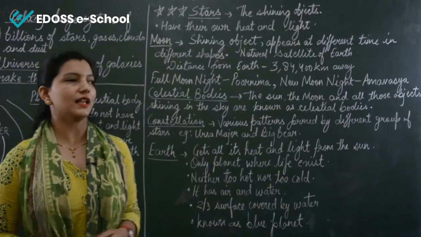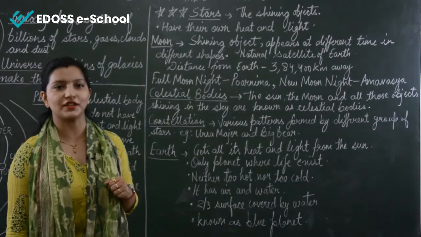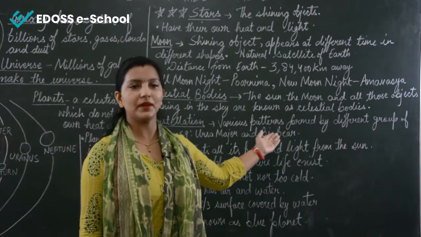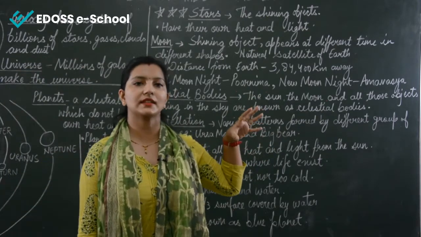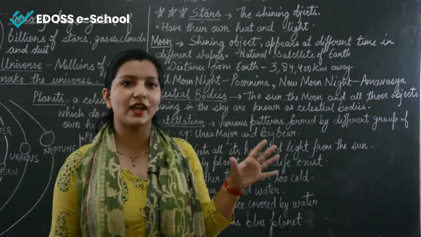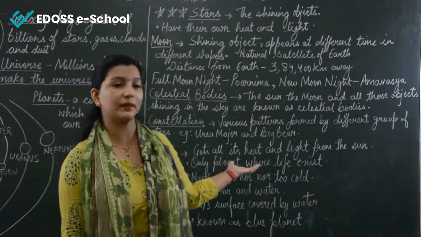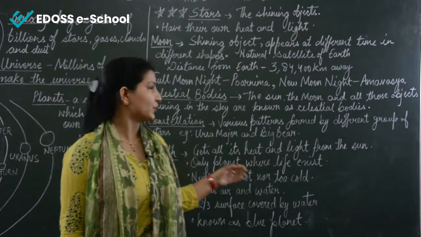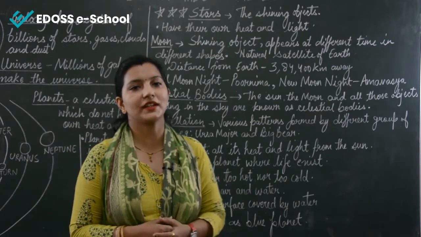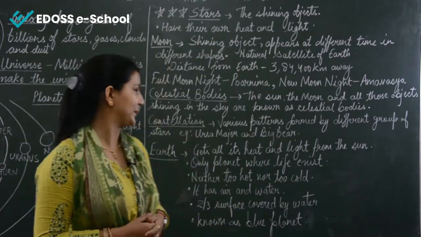Those patterns are known as constellations. An example of a constellation is Ursa Major, or the Big Bear. You can see sometimes in the sky various groups of stars creating a shape, the shape of the Big Bear or Ursa Major. So we call it a constellation when a group of stars forms a kind of shape in the sky.